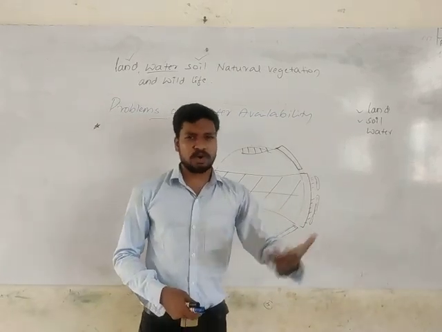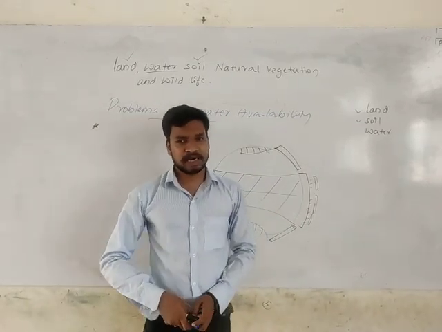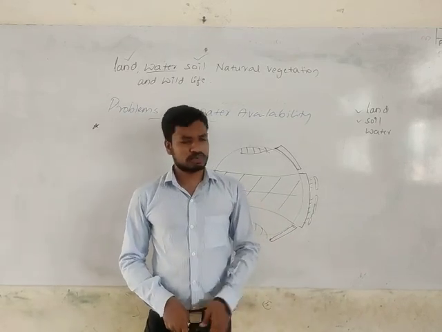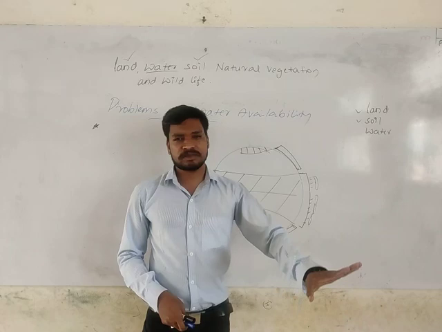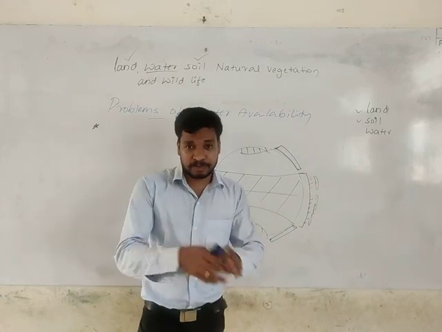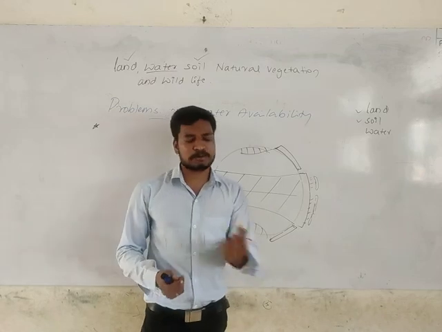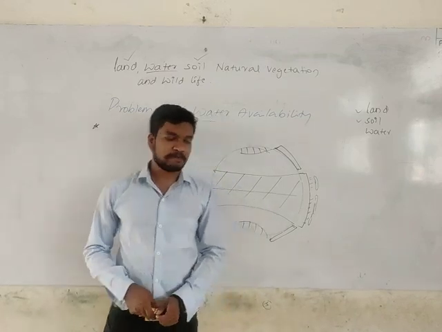Suppose we need one bucket of water for having a bath, but we make use of three buckets for taking a bath. That is leading towards wastage of water, and the people who are in need of water don't get water. So it's over exploitation. It's a small example of over exploitation.